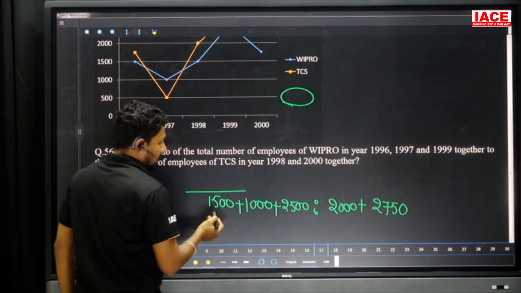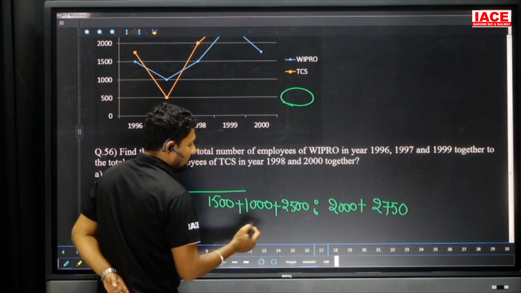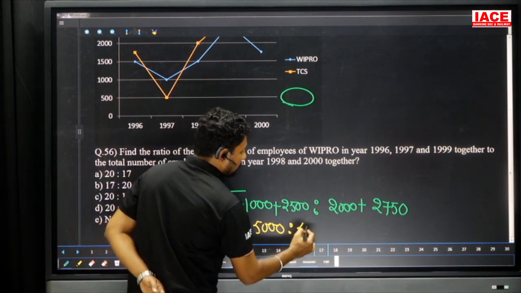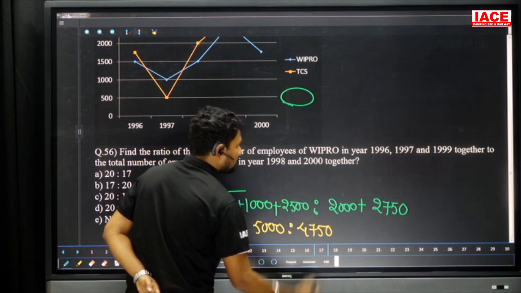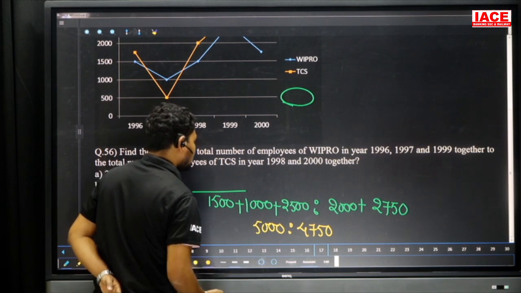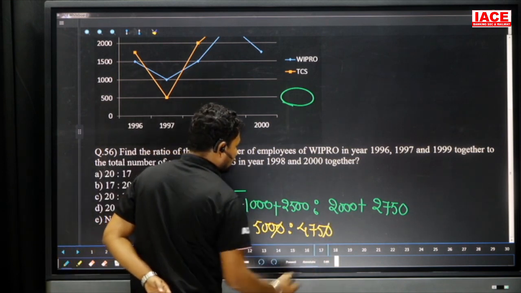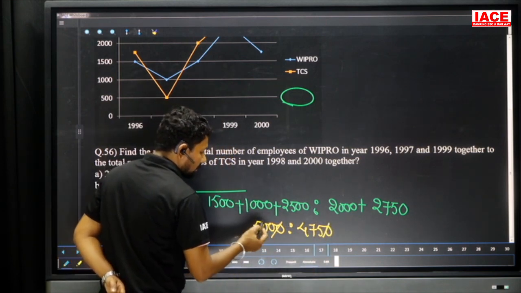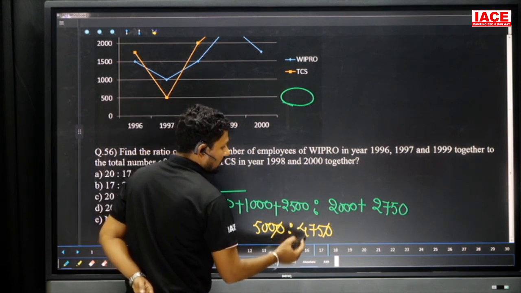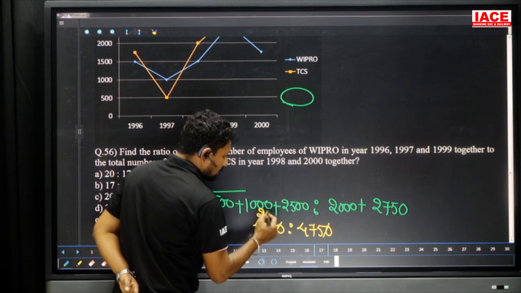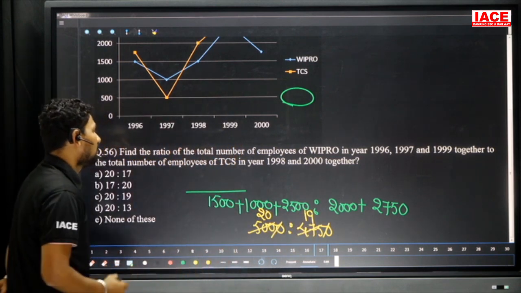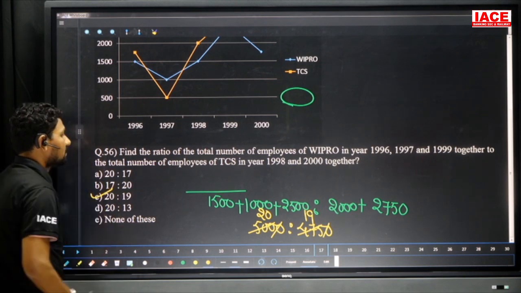Look at 1500 plus 1000 plus 2500, which is equal to 5000, and the ratio to 4750. So here 1500, 2500, 4000 plus 1000 is 5000. Cancel the zeros. 5 here, the 25 goes 20 times, and here the 25 goes 19 times. Then finally our answer is 20 is to 19. Our option is C here.